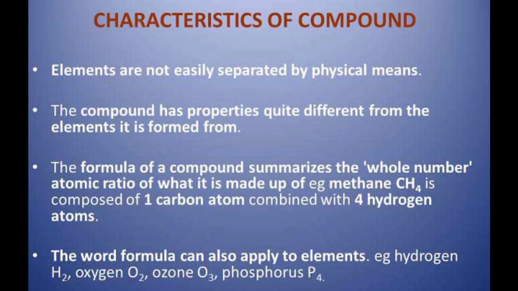So we can sum up the characteristics of a compound like this. Its constituent elements are not easily separated by physical means. A compound has properties quite different from the elements it is formed from. The formula of a compound summarizes the whole number atomic ratio of what it is made up of. Example, methane, CH4, is composed of one carbon atom combined with 4 hydrogen atoms. This you will be studying in detail later.